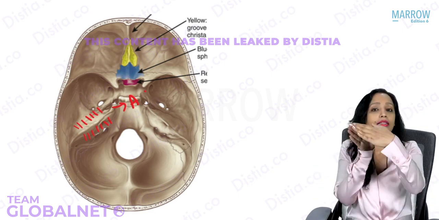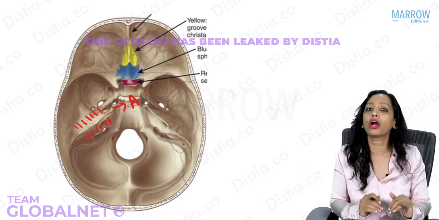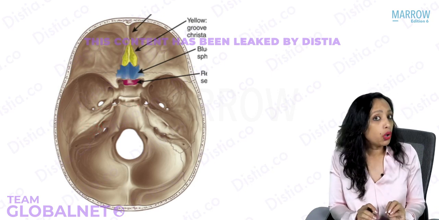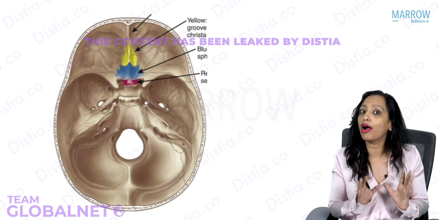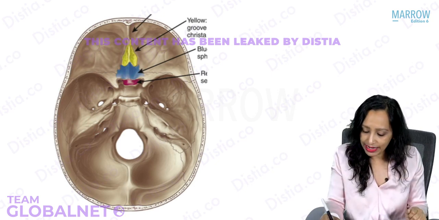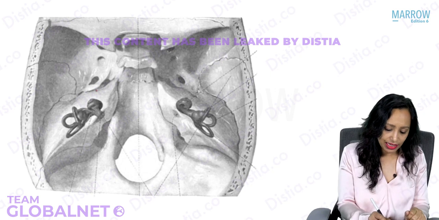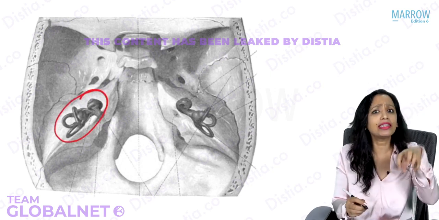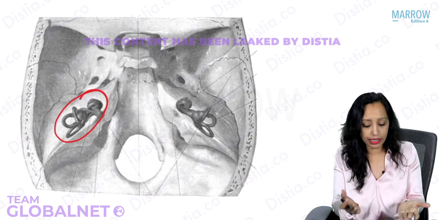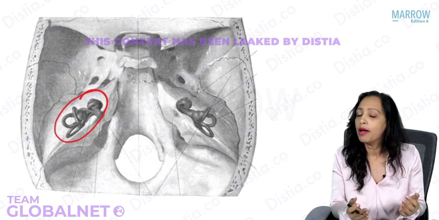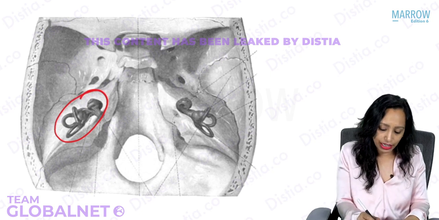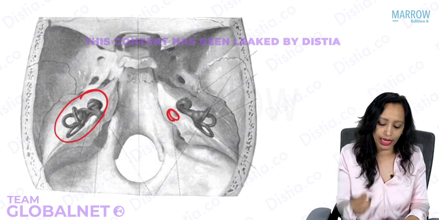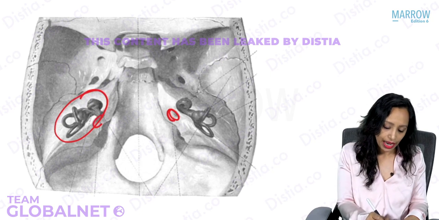Yes, the third is in the base that we are not seeing in this section. So the whole of the inner ear is present inside the petrous part of temporal bone. It is something like this. Yes, can you see this? This is the whole of the inner ear and it is present inside this petrous part of temporal bone. Here it is appearing to be outside just to show you, but it is housed inside the petrous part of temporal bone, and through this opening, the internal acoustic meatus, it is connecting the inner ear to the